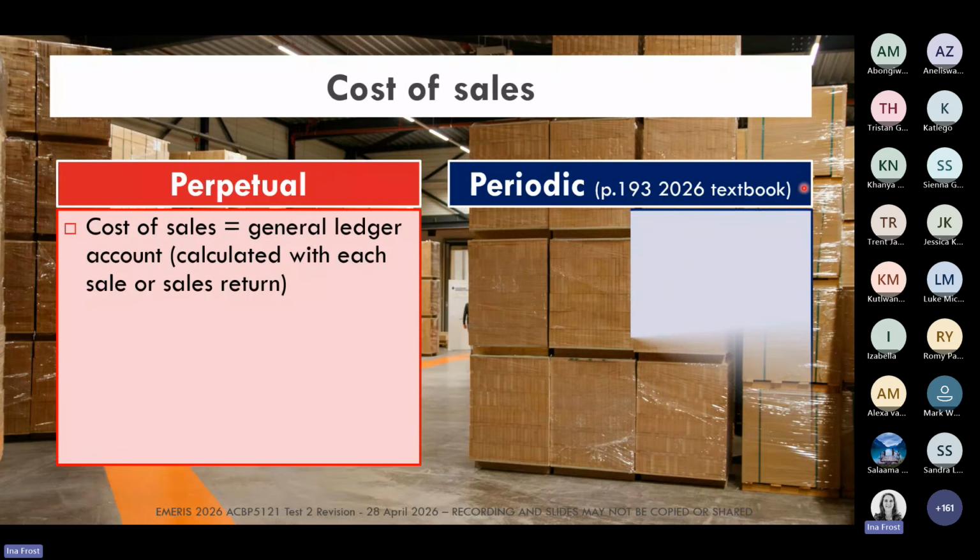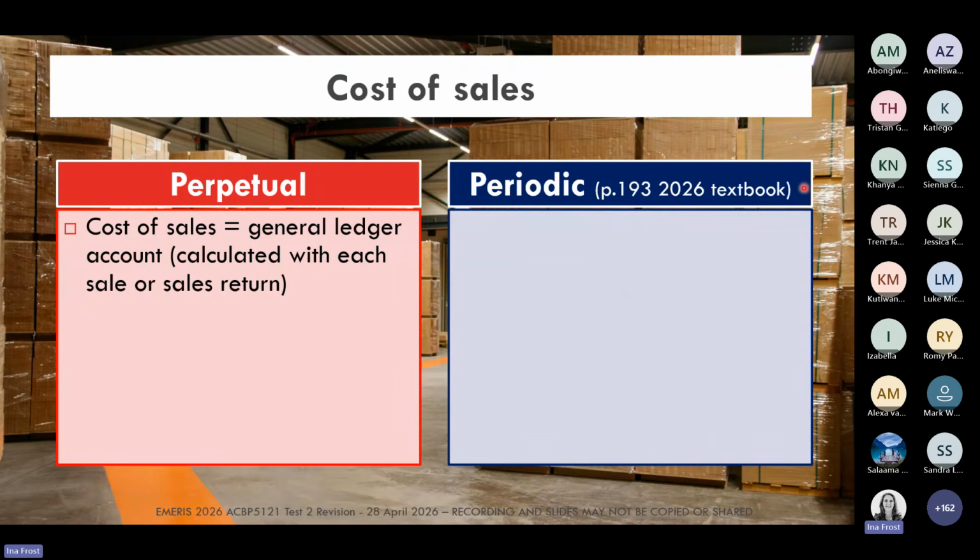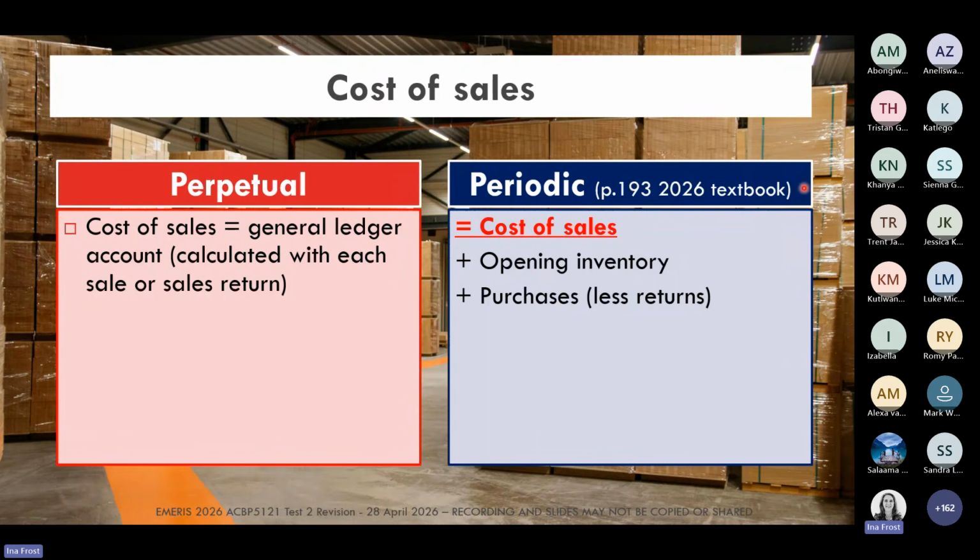And the formula looks like this. Okay, so to calculate cost of sales, we begin with the opening inventory. So this is the inventory that we had on the very first day of the financial year. We add to this number the purchases throughout the year, and we subtract the purchase returns.